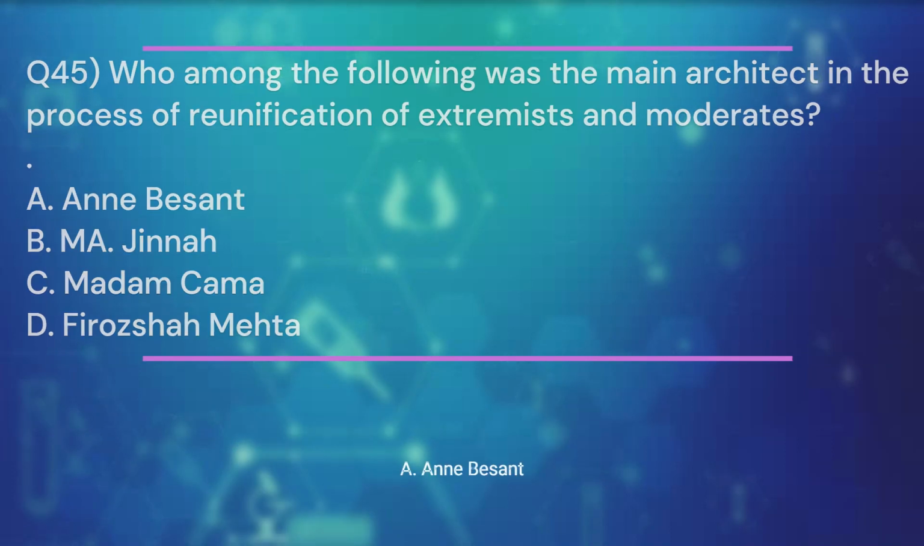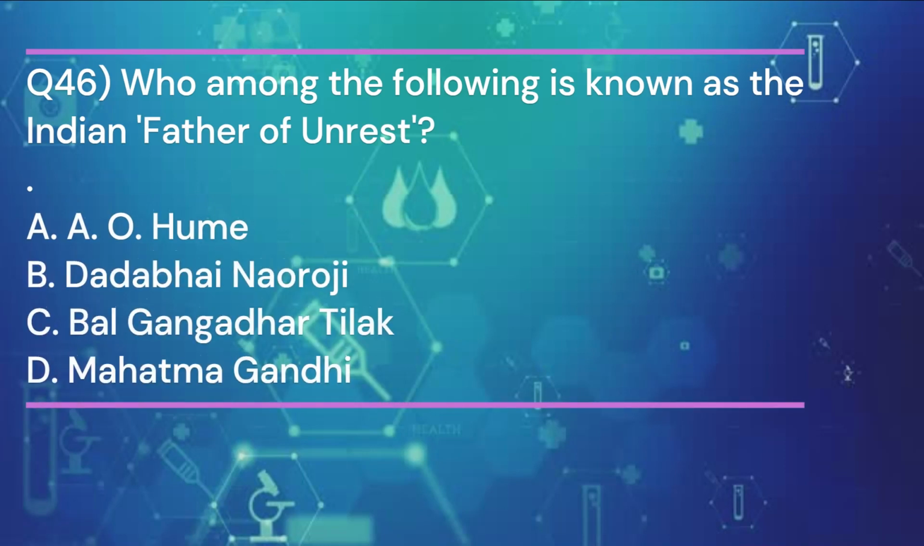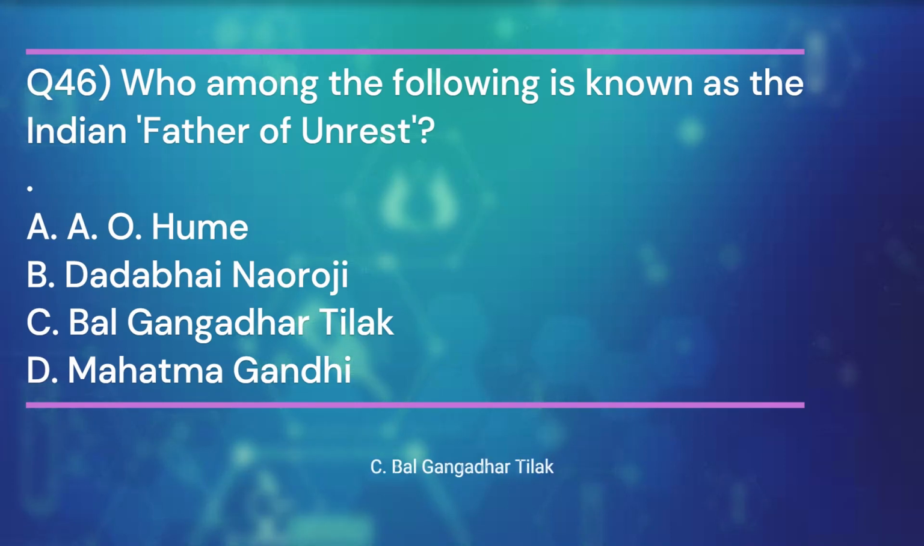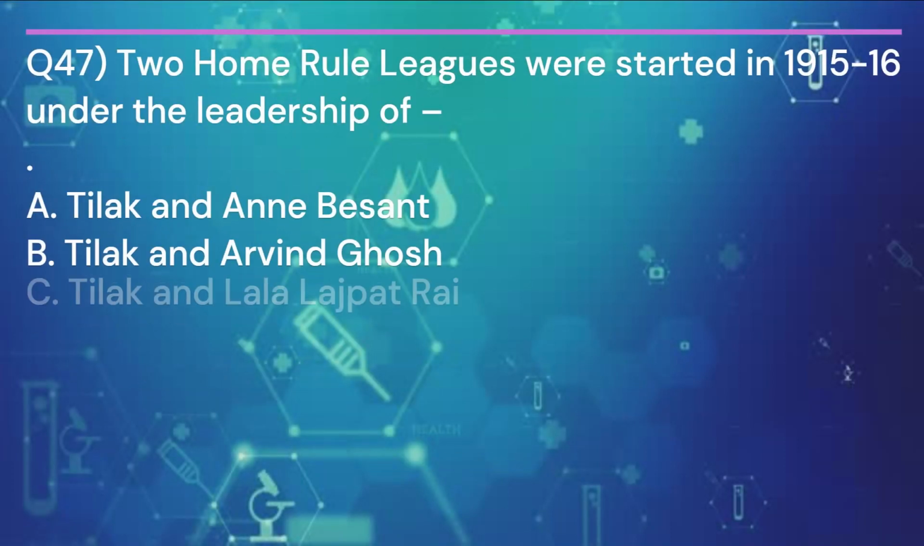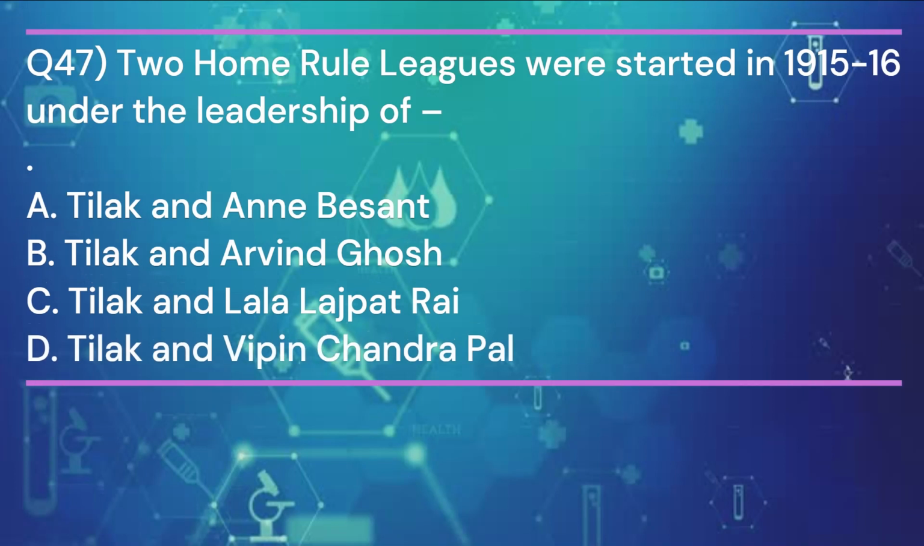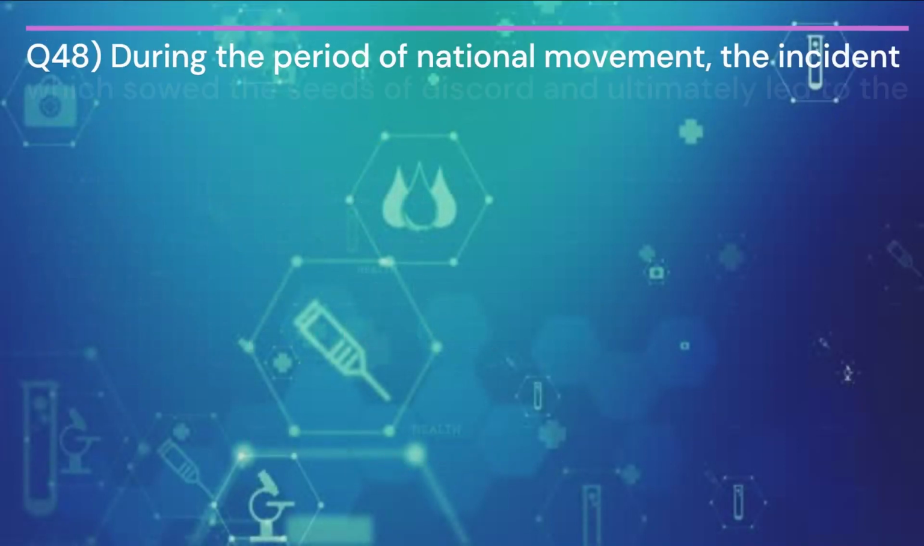Annie Besant. Question 46. Who among the following is known as the Indian father of unrest? And the answer is C. Bal Gangadhar Tilak. Question 47. Two Home Rule Leagues were started in 1915 to 16 under the leadership of. And the answer is A. Tilak and Annie Besant. Question 48.